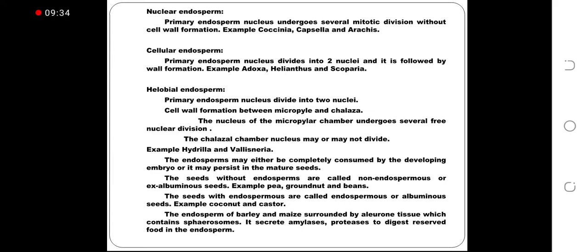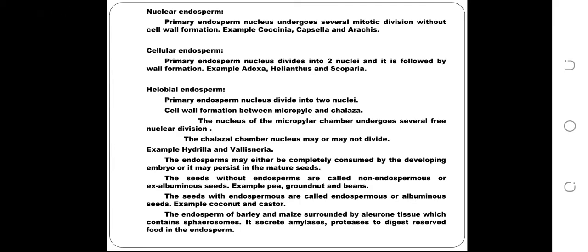Helobial endosperm. Primary endosperm nucleus divides into two nuclei. Cell wall formation between micropyle and chalaza. The nucleus of the micropylar chamber undergoes several free nuclear divisions. The chalazal chamber nucleus may or may not divide. Example, Hydrilla and Vallisneria. The endosperm may either be completely consumed by the developing embryo or it may persist in